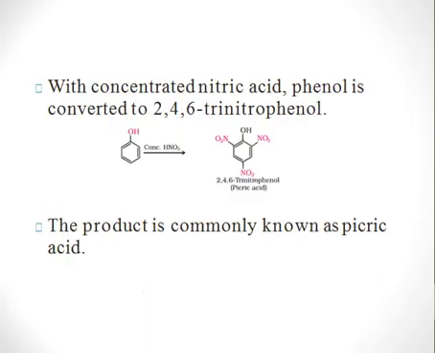intermolecular hydrogen bonding, right? So we saw in the last slide that we made use of dilute nitric acid, but if you use concentrated nitric acid, then we get 2,4,6-trinitrophenol, right? This is called picric acid. So if you use concentrated nitric acid, you get nitro at all ortho and para positions, but if you use dilute nitric acid, you get either the ortho or the para product.